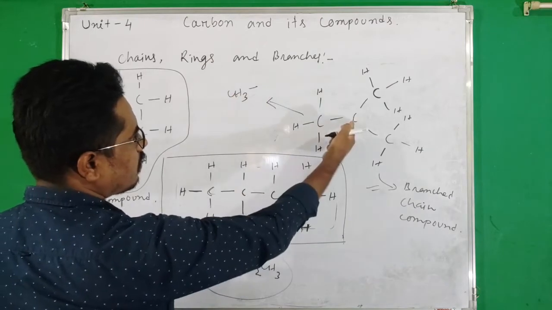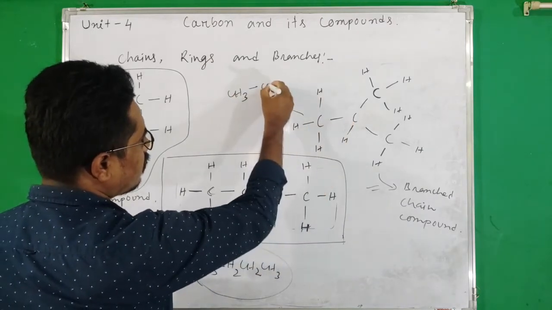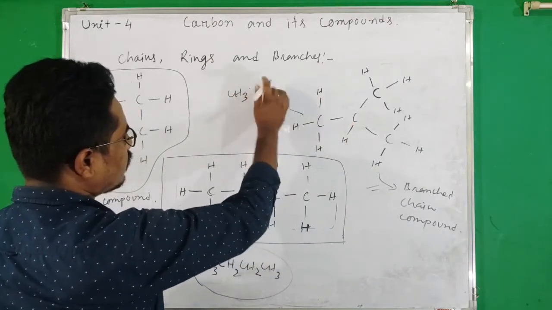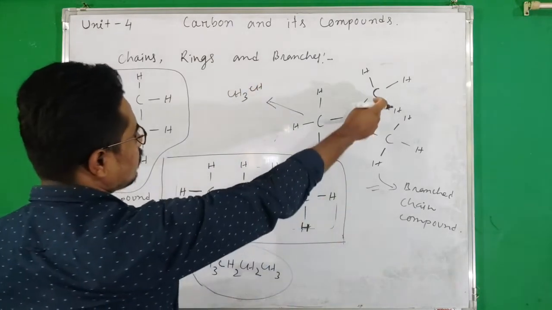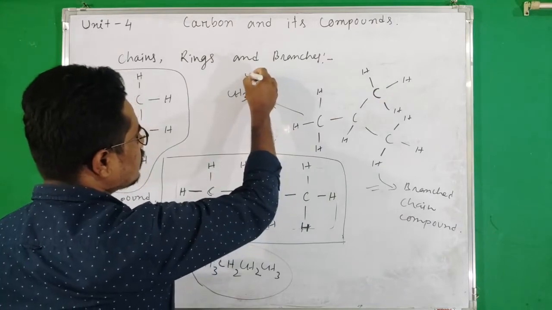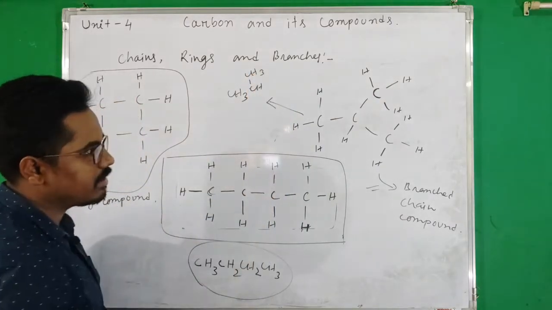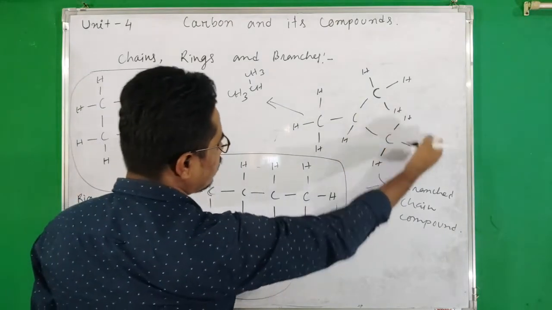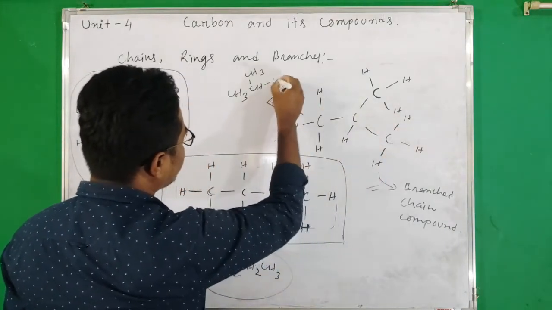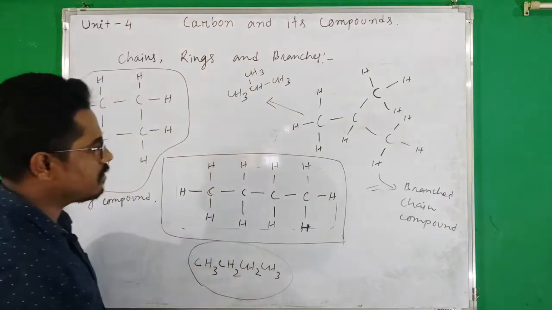After that, with this carbon 1 hydrogen is present, with this carbon 1 hydrogen is present. Okay, and here 1 CH3 group is present. Again in this direction another CH3 group is present.